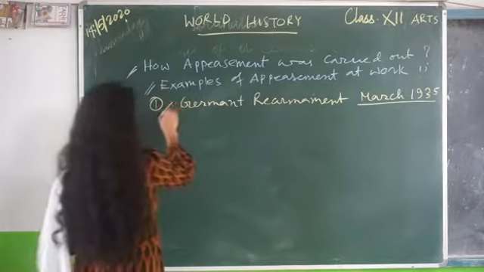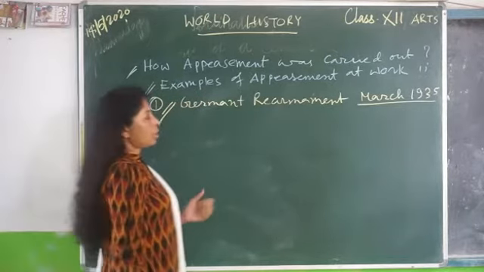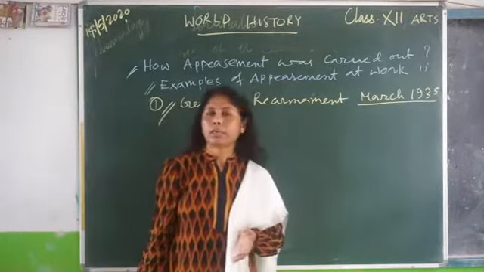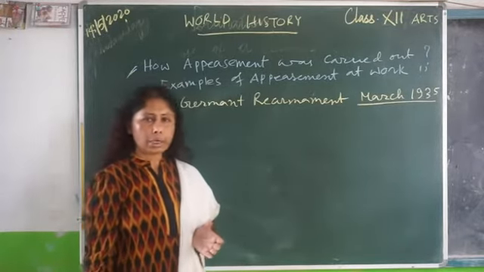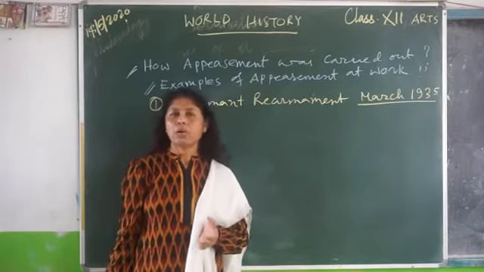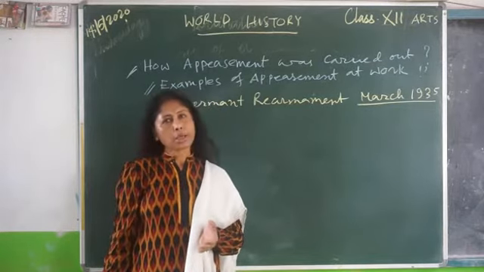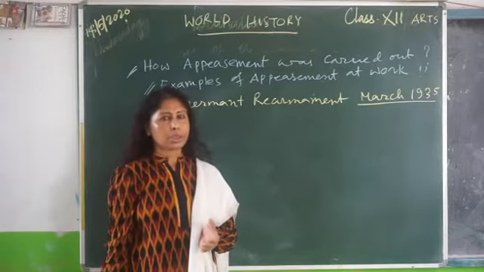Now try to understand very carefully. No action was taken to check German rearmament in March 1935 when Hitler announced reintroduction of conscription.